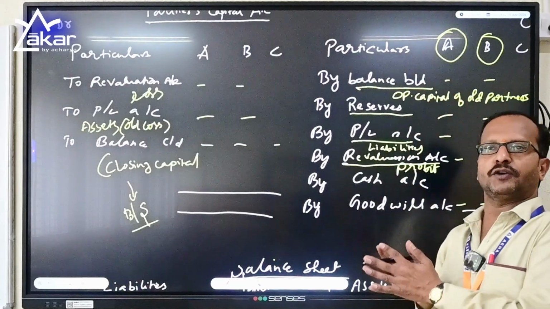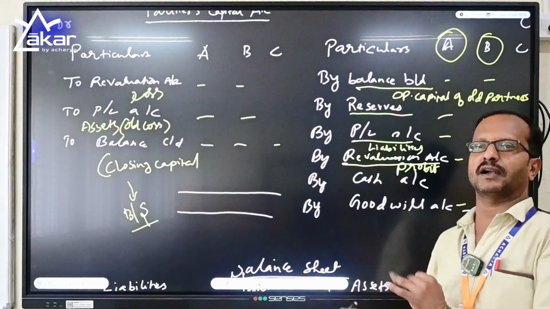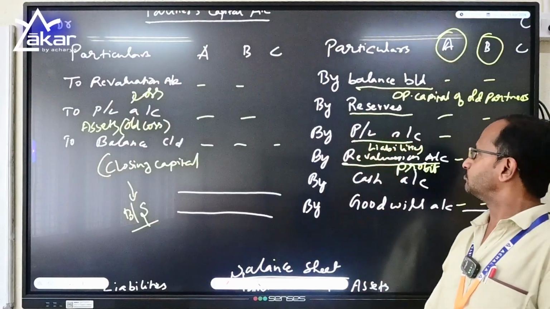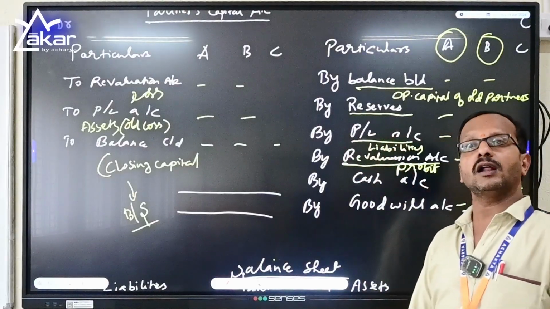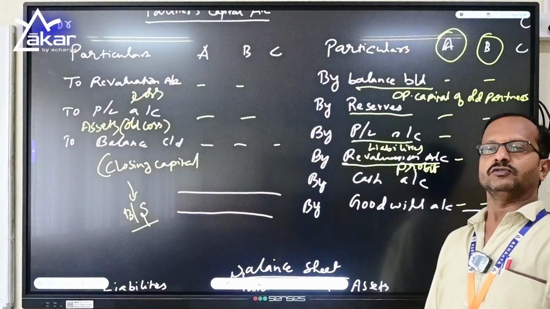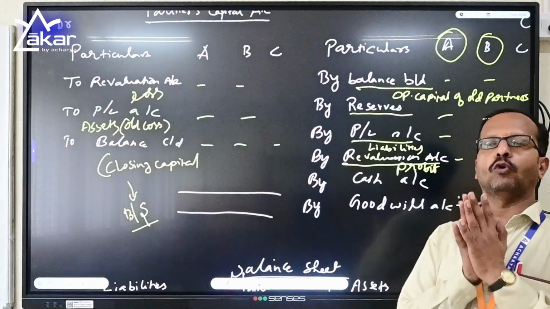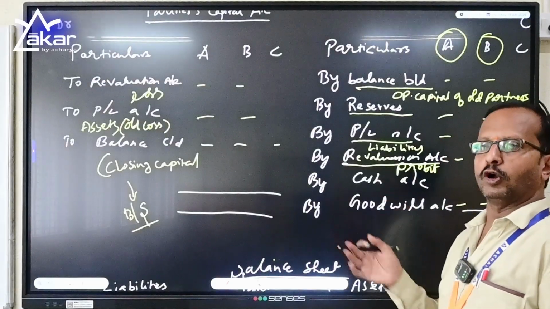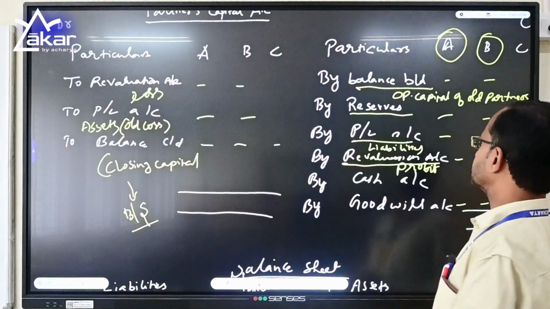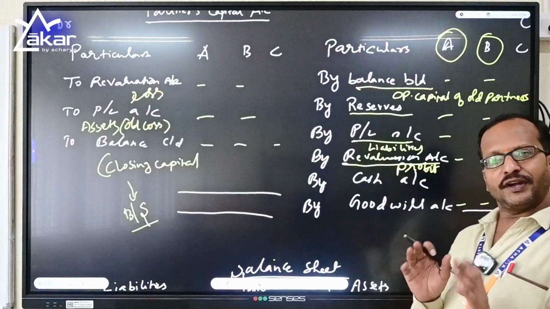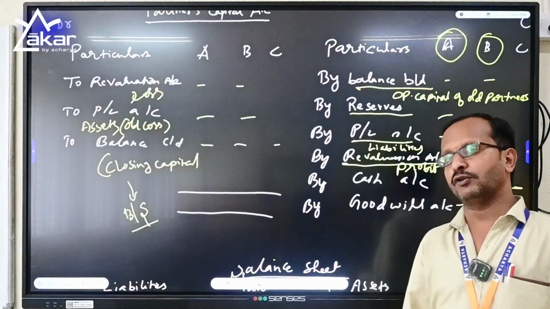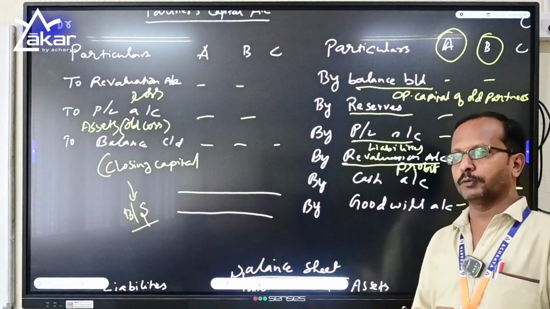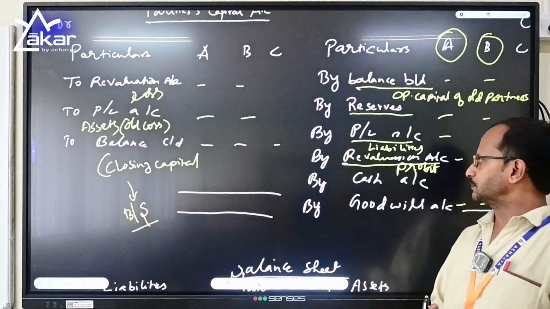Reserves accumulated by the firm will be taken by the old partners before admission of a new partner in their profit sharing ratios. Profit earned during the previous years, which is reflecting on the liability side of the old balance sheet, will be transferred in the old partners in their profit sharing ratios. Then the profit earned during the revaluation of the assets and liabilities will be transferred to the credit side of the old partners in their profit sharing ratios.